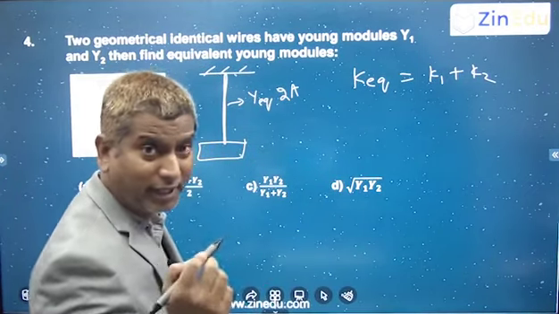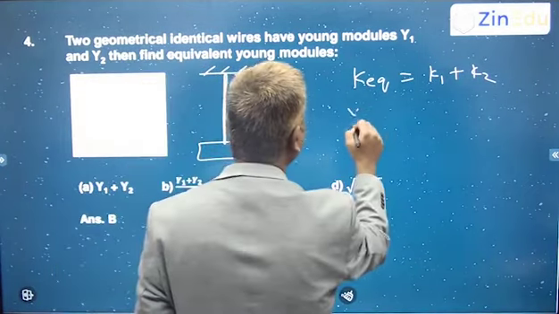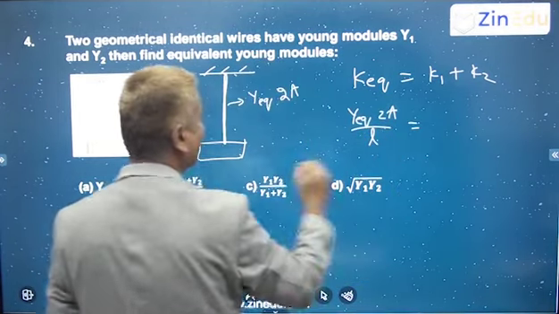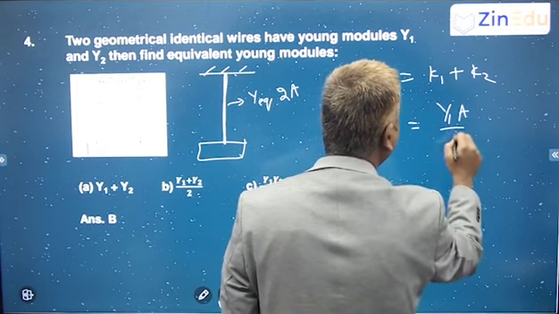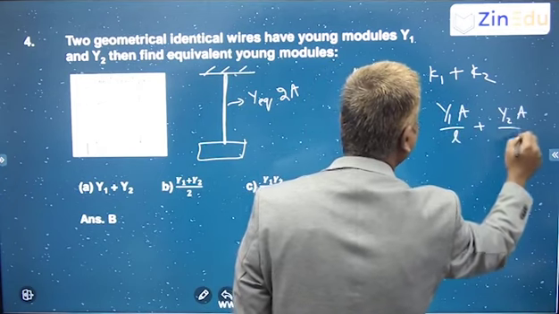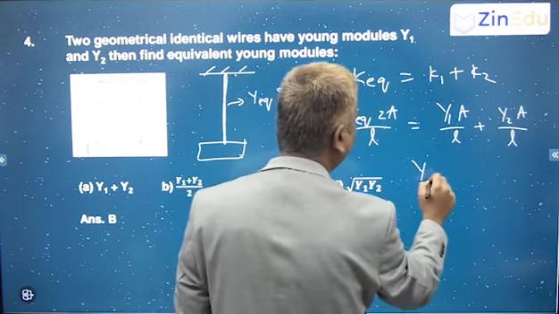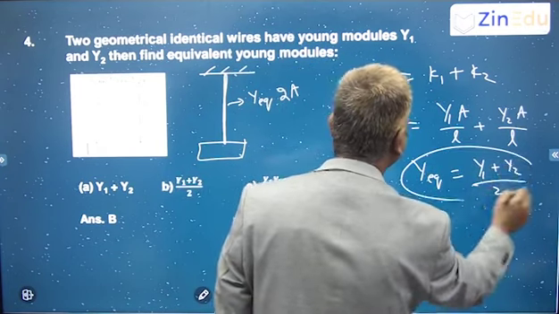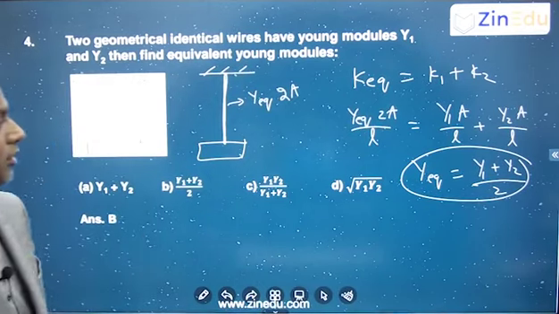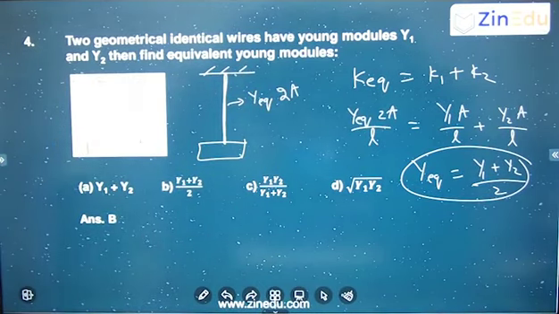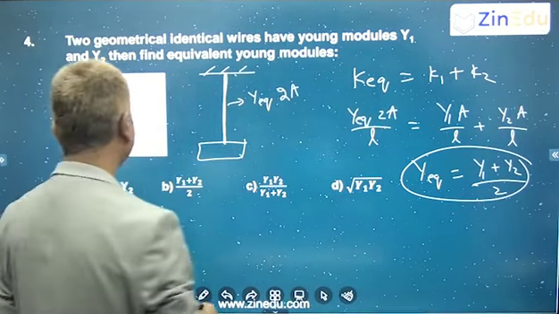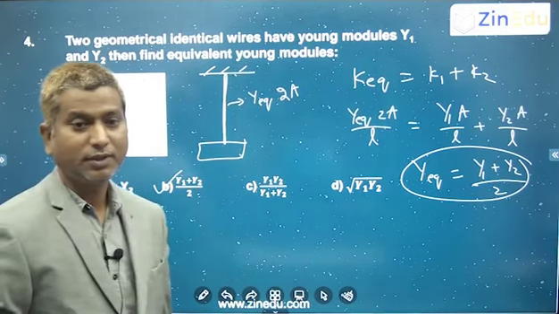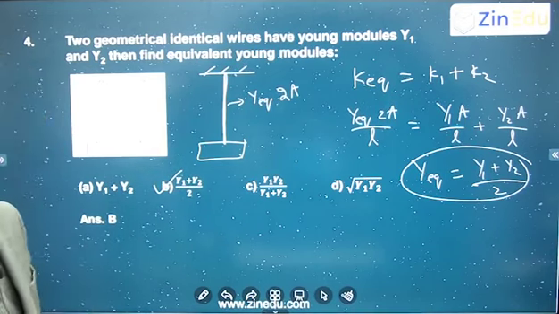K is equal to Ya by L. So Y equivalent into 2A by L is equal to K1, which is Y1 A by L, plus K2, which is Y2 A by L. So that gives Y equivalent as Y1 plus Y2 by 2. Alright. So Y1 plus Y2 by 2 is the answer, the fourth option. Right? Next. We'll proceed to the next one.